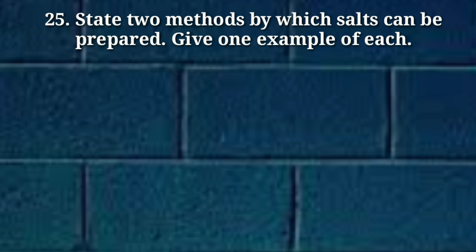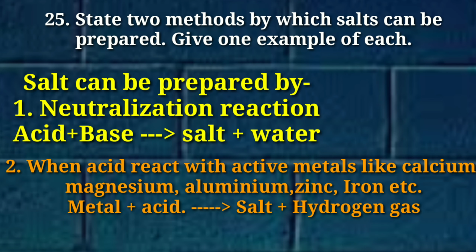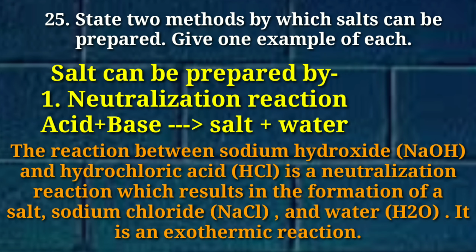State two methods by which salt can be prepared. Give one example of each. Salt can be prepared by number 1, neutralization reaction, number 2, when acid reacts with active metal like calcium, magnesium, aluminum, zinc, iron, etc. So first let us see preparation of salt by the process of neutralization.